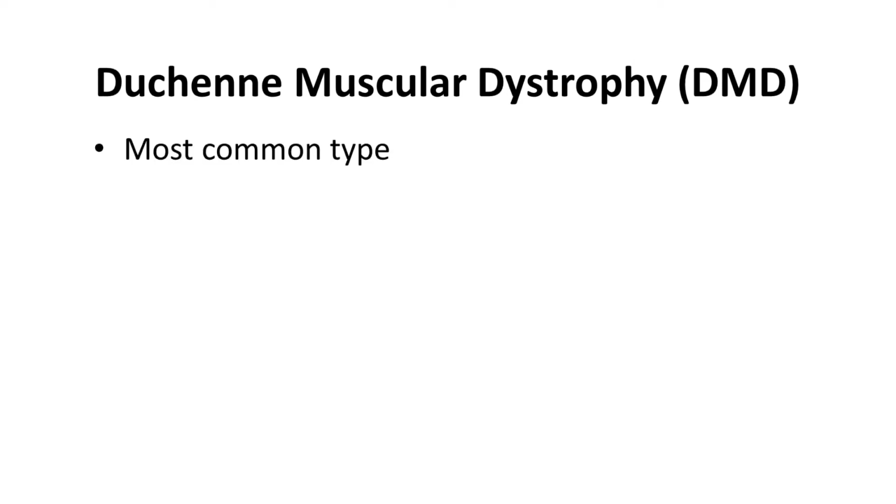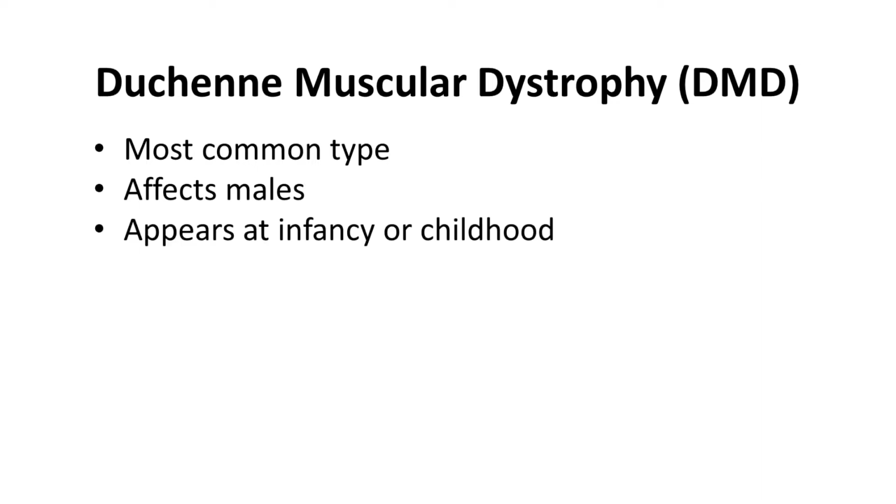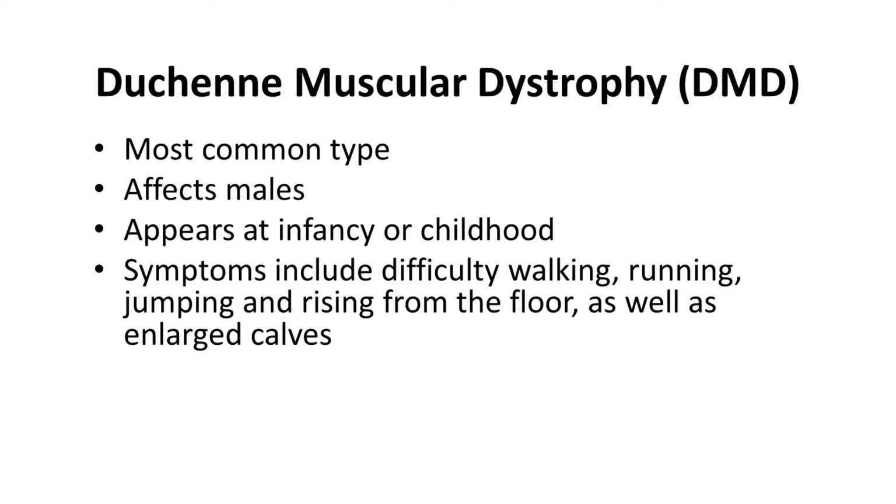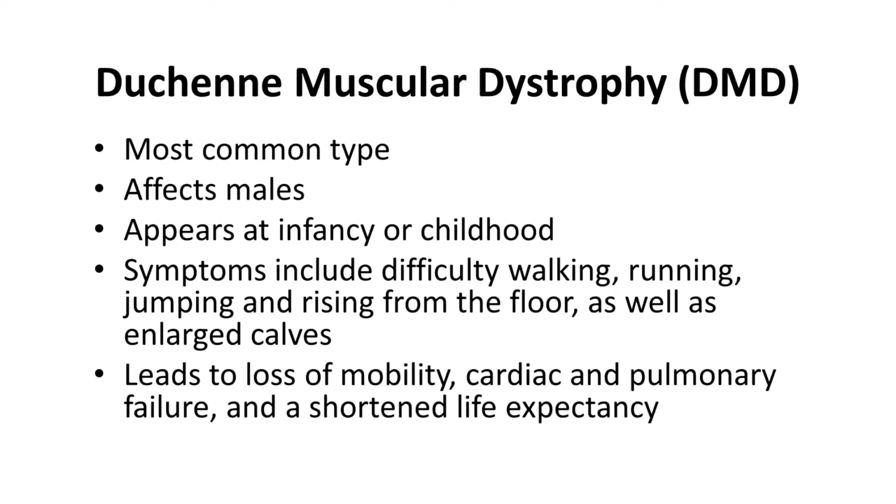Duchenne muscular dystrophy is the most common type of muscular dystrophy. It affects males, affecting 1 in 3,600 live male births. This condition rarely affects females. Duchenne muscular dystrophy appears at infancy or childhood. Symptoms of Duchenne include difficulty walking, running, jumping, and rising from the floor, as with Becker muscular dystrophy, as well as enlarged calves. Duchenne leads to a loss of mobility, as well as cardiac and pulmonary failure, which results in a shortened life expectancy.